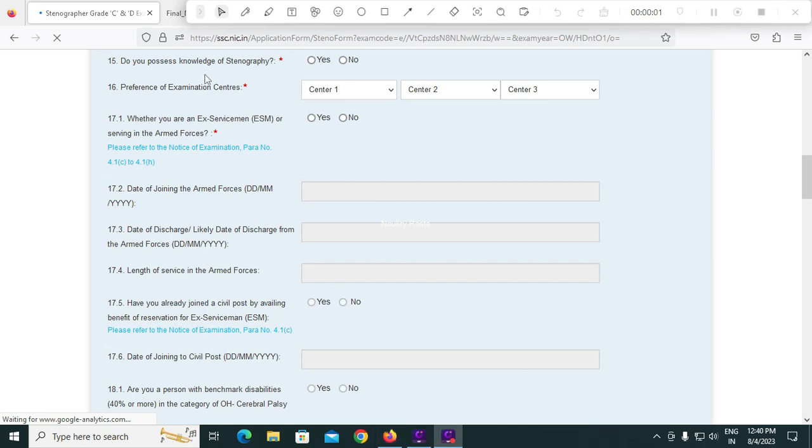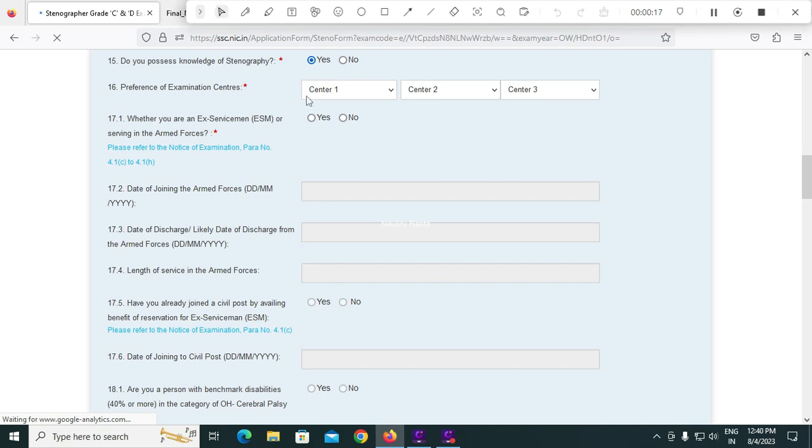Friends, here it is asking, do you possess knowledge of stenography? You must check Yes option. Next, there is no requirement for a stenography certificate. You must have the stenography skills according to that requirement.